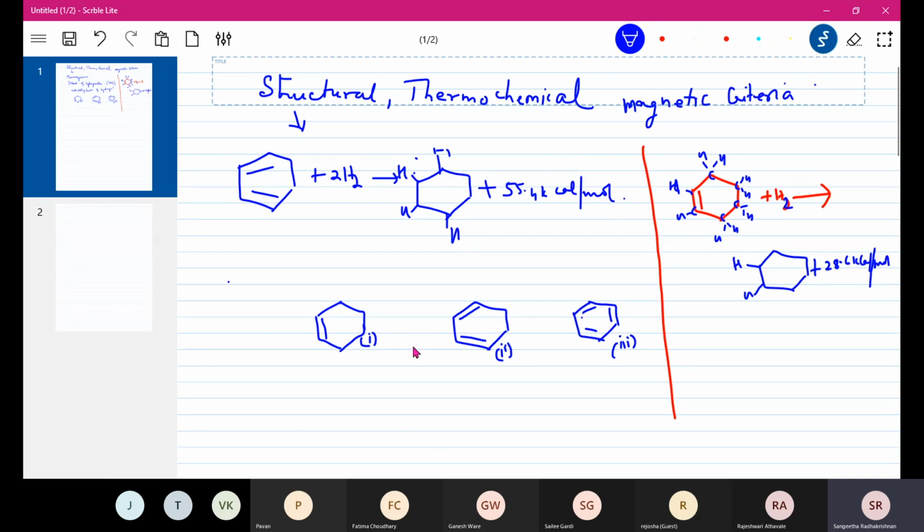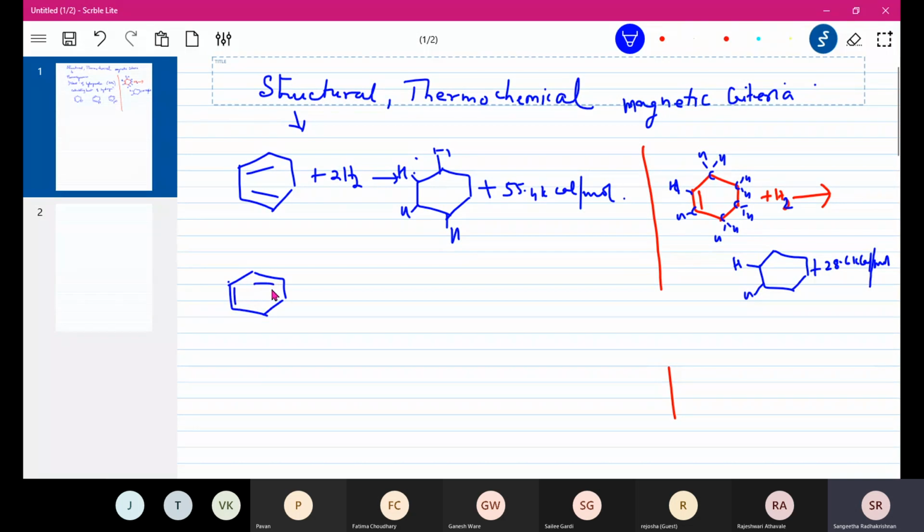And the last one is benzene. Benzene has 3 double bonds, so you will need 3 moles of hydrogen, and it will add across the double bonds. Here hydrogen, hydrogen, hydrogen, hydrogen, hydrogen. So 3 moles of hydrogen I've added, and you are going to get 49.8 kilocalories per mole. So much energy is given out. It is an exothermic reaction.